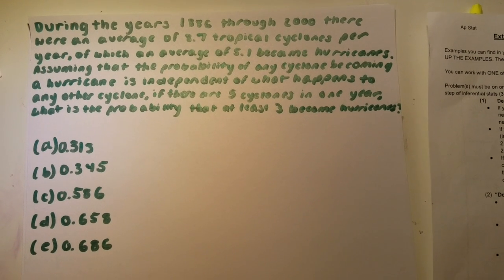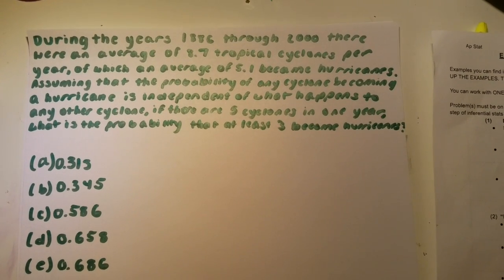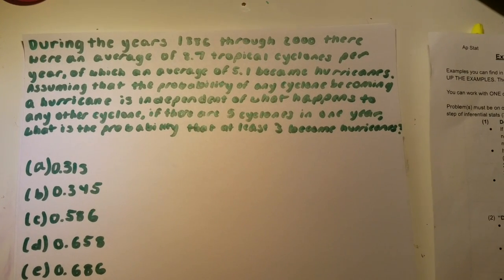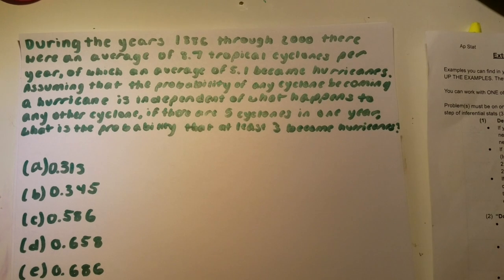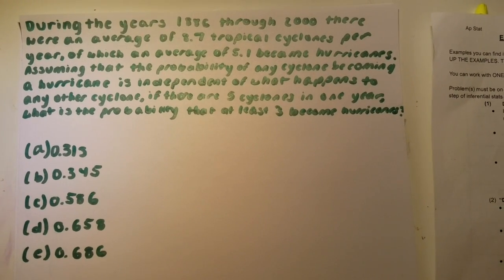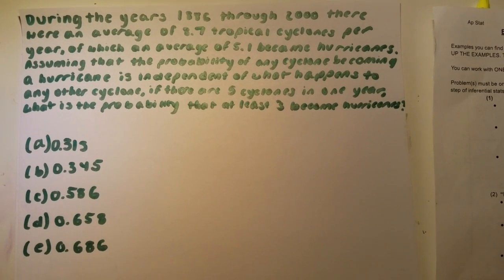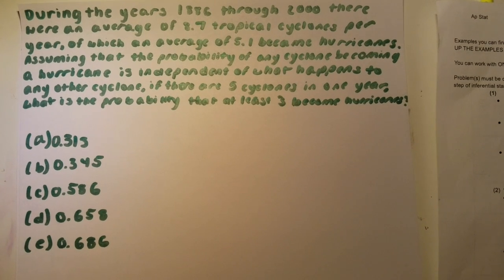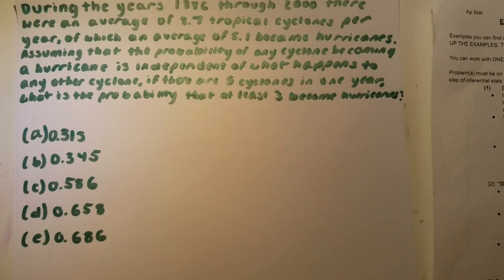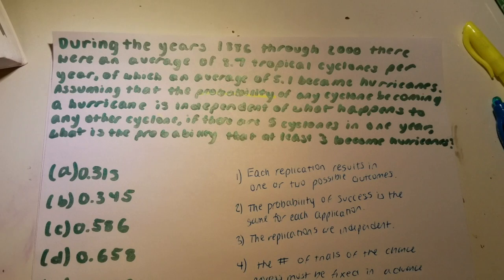The question reads, during the years 1886 through 2000, there were an average of 8.7 tropical cyclones per year, of which an average of 5.1 becomes hurricanes. Assuming that the probability of any cyclone becoming a hurricane is independent of what happens to any other cyclone, if there are 5 cyclones in 1 year, what is the probability that at least 3 become hurricanes? This is the 9th question of Practice Examination 1 of the Barron's book.